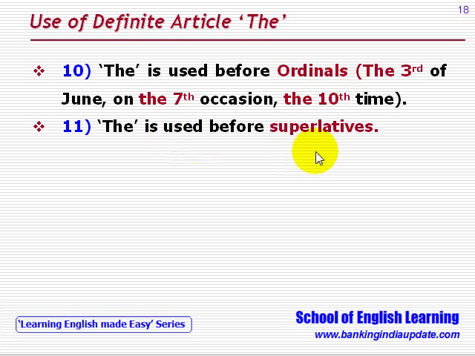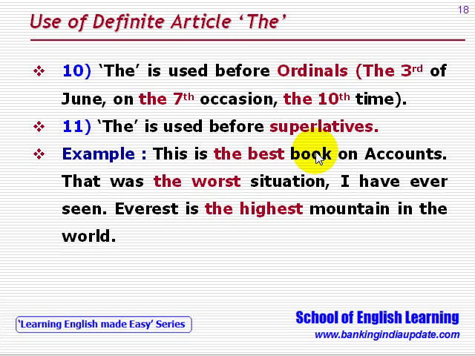The is used before superlatives also. This is the best book on accounts. That was the worst situation I have ever seen. Everest is the highest mountain in the world. So best, worst, highest, they are superlatives. So the is used before superlatives.